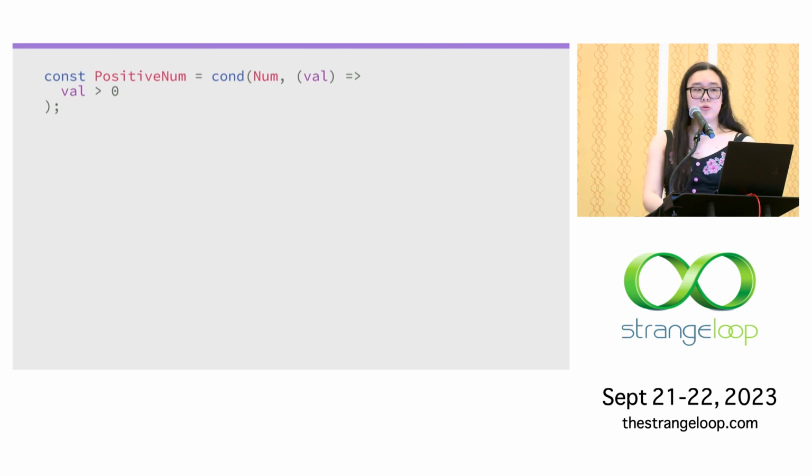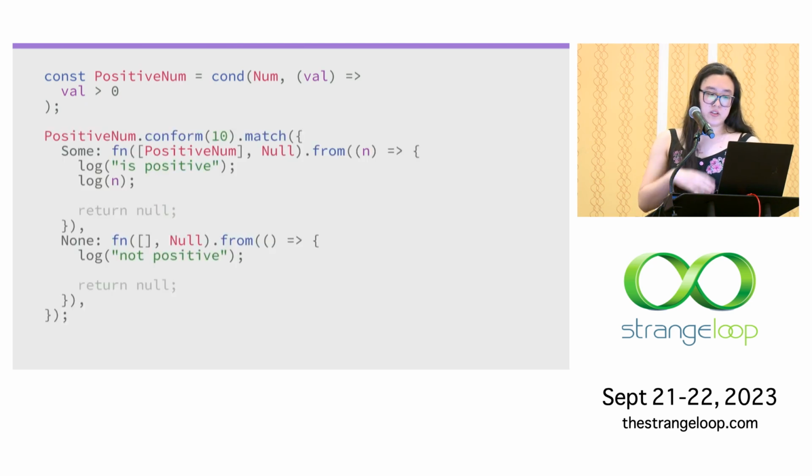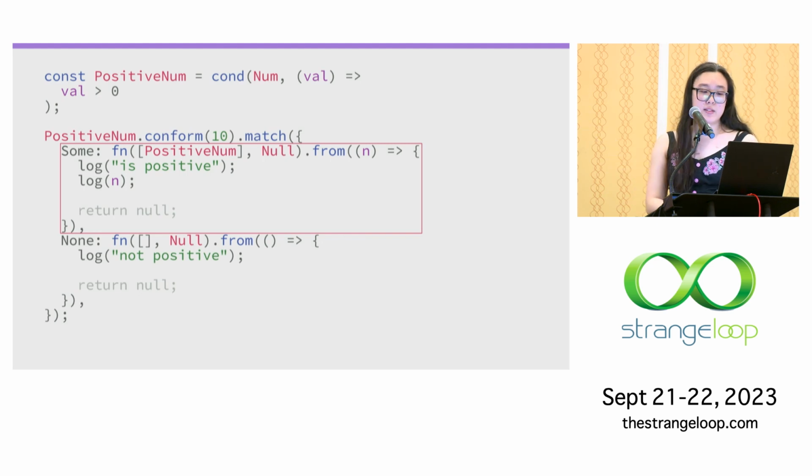And many other languages do implement something like this, usually in the form of refinement types. But they would expect that you do this with a type-specific syntax. But here, we just get to use plain JavaScript. And actually, for these languages that try to provide static guarantees against this, type checking can be incredibly difficult. And in fact, it's actually possible for type checking to become undecidable. But in Ectype, we can just cut the Gordian knot and say, just check it at runtime with conform. And then once again, we get static type coverage over this value, even though the validation happened at runtime.